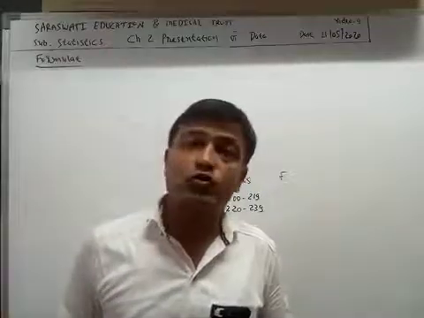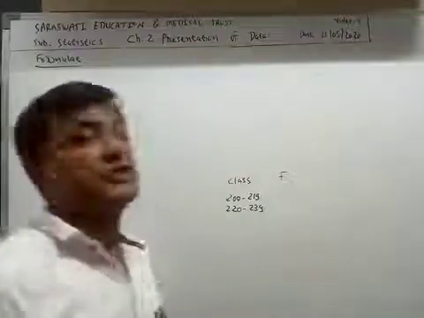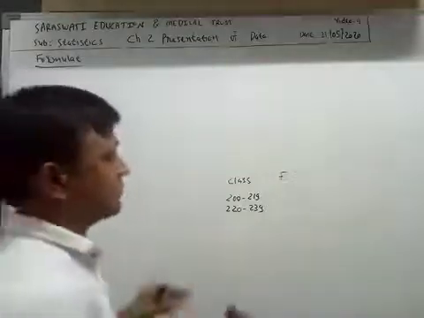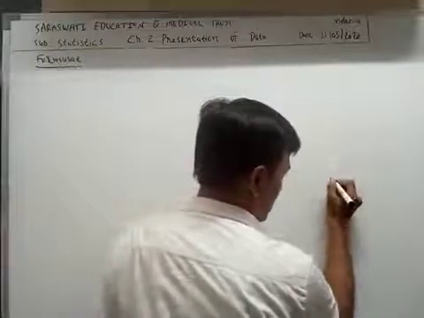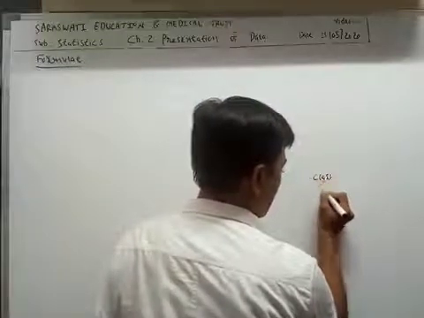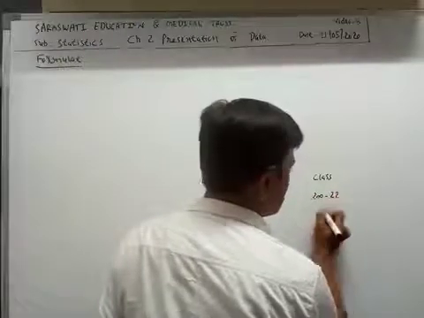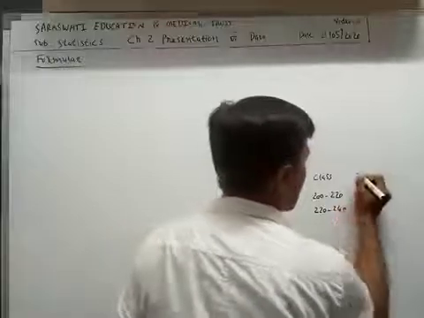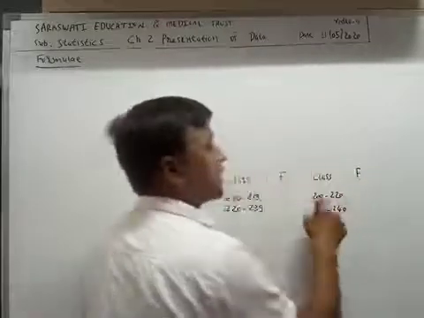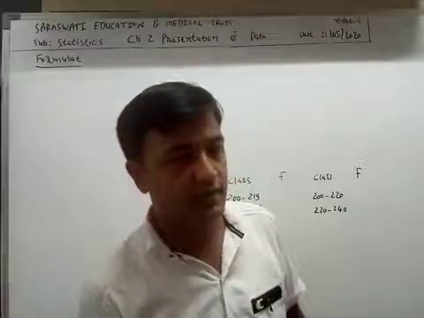We have also learned exclusive class. If the class is given in this type, it is known as exclusive class.